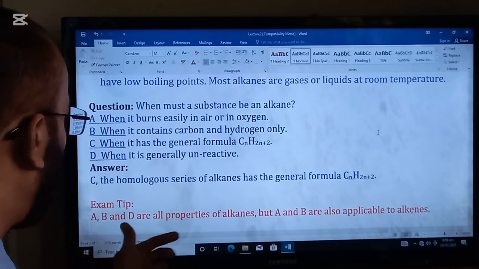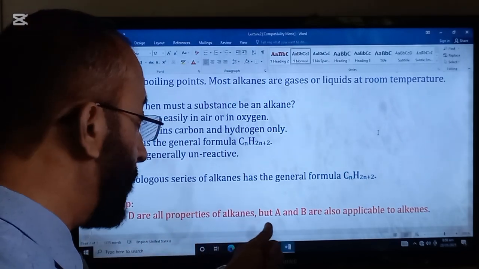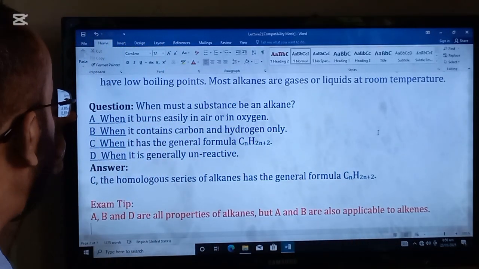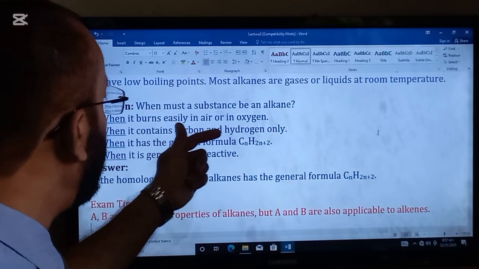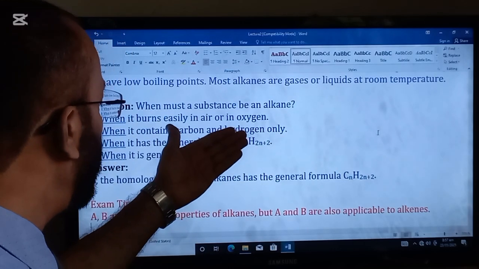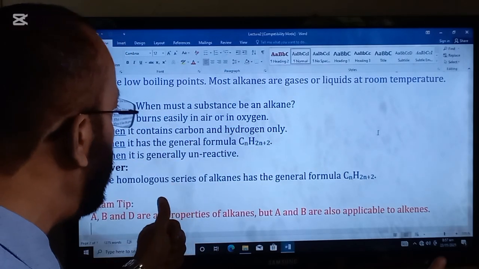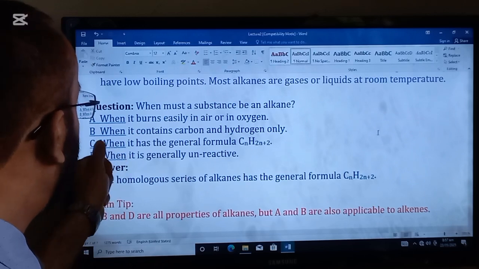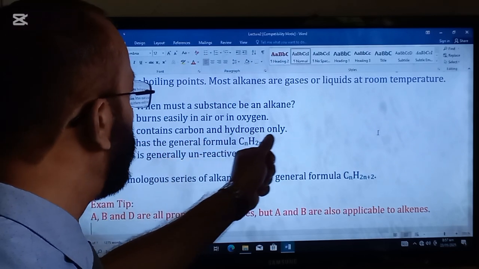A, B and D are all properties of the alkanes, but A and B are also applicable to alkenes. A is when it burns easily in air or in oxygen. This is a property of the alkane, but of the alkene as well. B is when it contains carbon and hydrogen only.